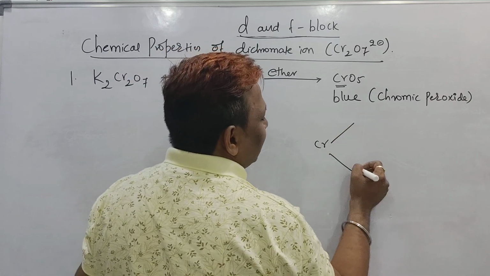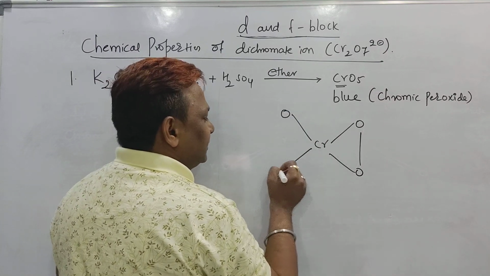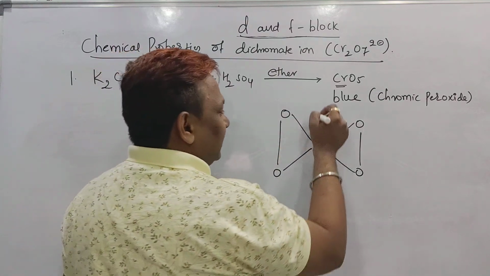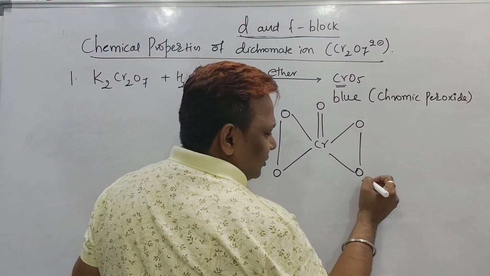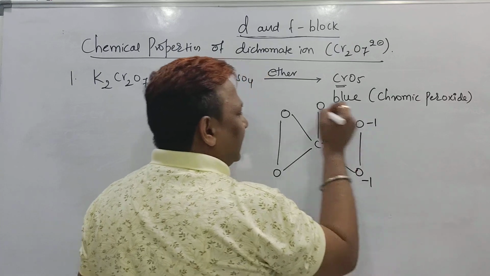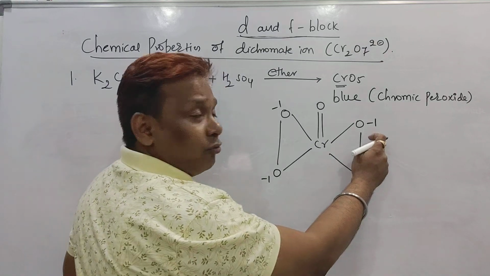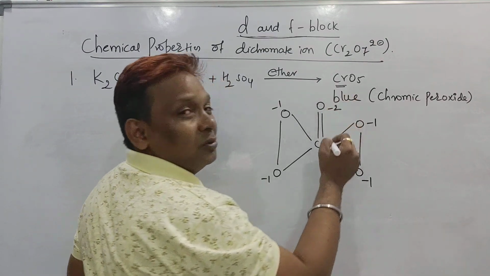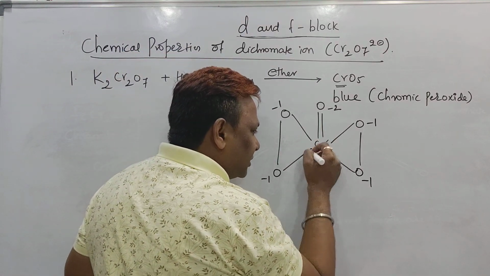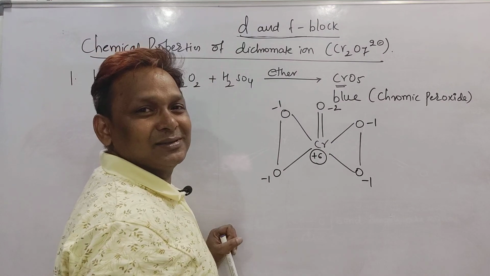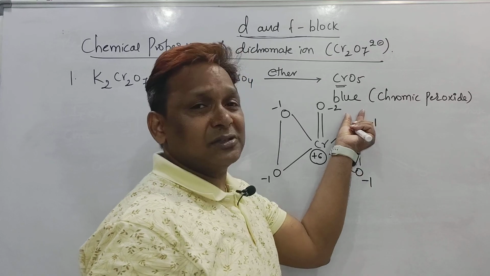What is that butterfly? Oxygen-oxygen, one peroxy bond. Here also oxygen-oxygen, one more peroxy bond. And there is a double bond O. Now see, in this peroxy bond the oxygen oxidation number is -1, -1, -1, -1. In total how many? -4. And this is -2. So -4 and -2 become -6, and this chromium oxidation number becomes +6. Is it clear? So this butterfly structure compound is called chromic peroxide, which is a blue color compound.